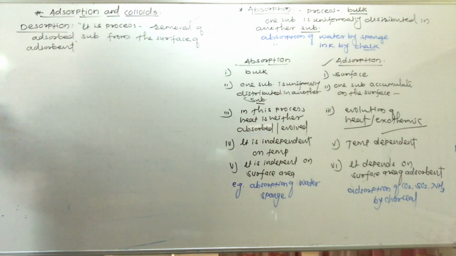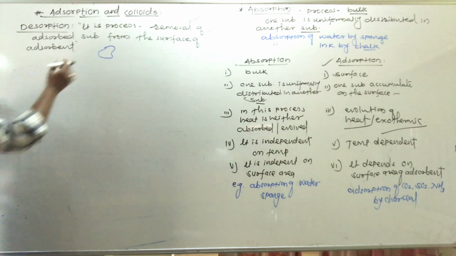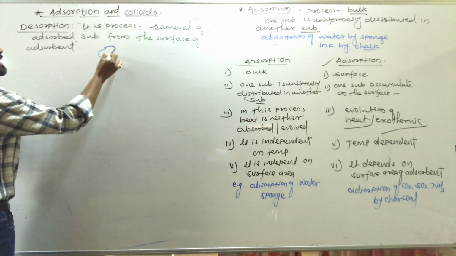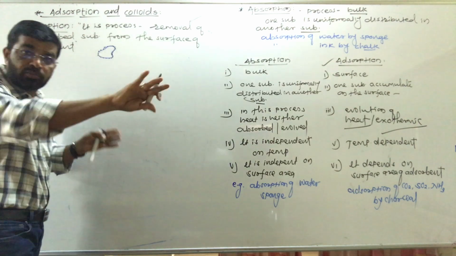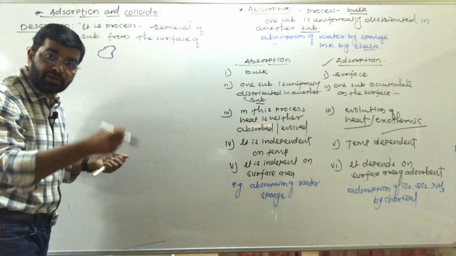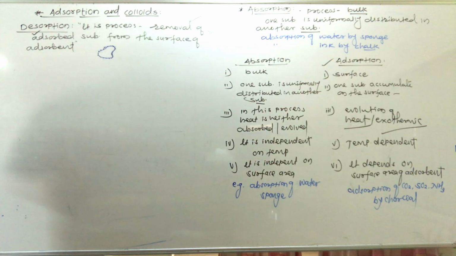For example, suppose this is the adsorbent and the molecule gets adsorbed on its surface, but removal of that molecule, यानी कि उसे remove करना, वहां से निकलना, that process is called desorption.